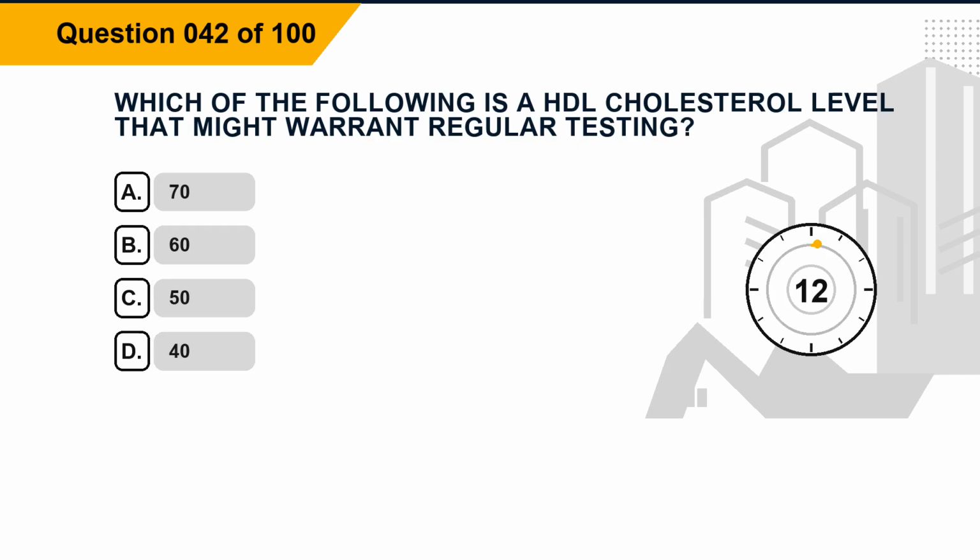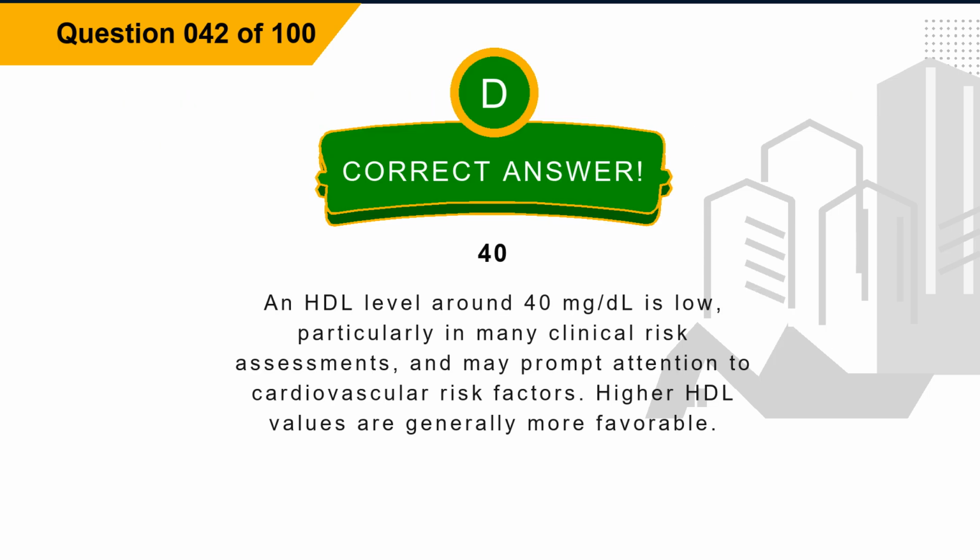Question 42. Which of the following is a HDL cholesterol level that might warrant regular testing? Option A, 70. Option B, 60. Option C, 50. Option D, 40. The correct answer is option D, 40. Explanation. An HDL level around 40 mg/dL is low, particularly in many clinical risk assessments, and may prompt attention to cardiovascular risk factors. Higher HDL values are generally more favorable.